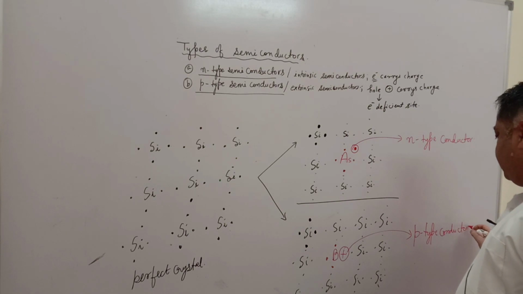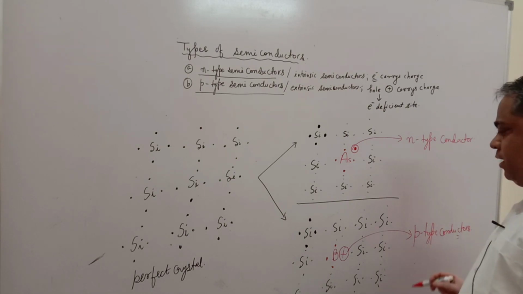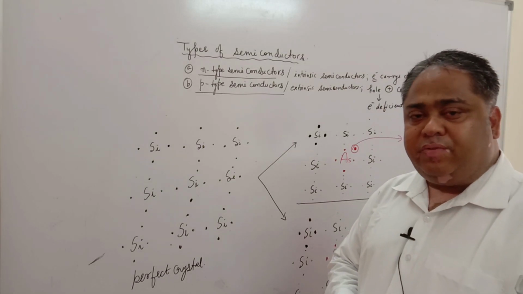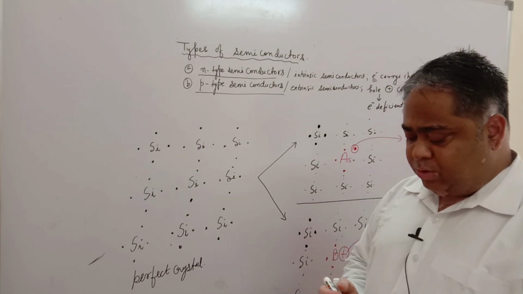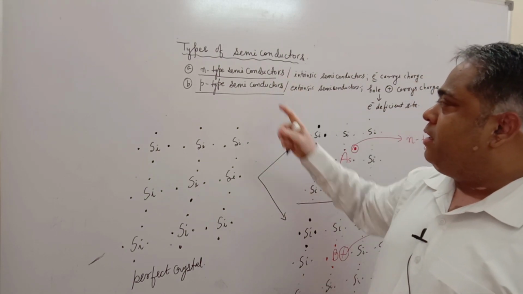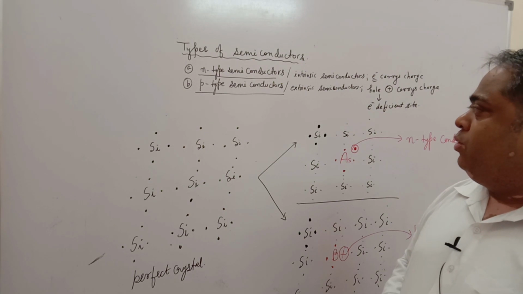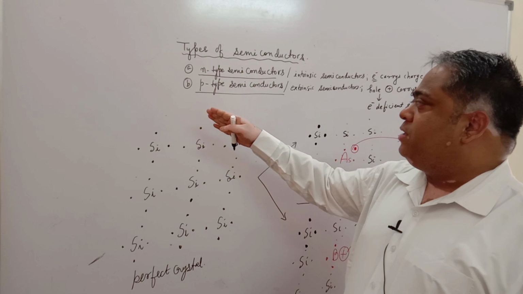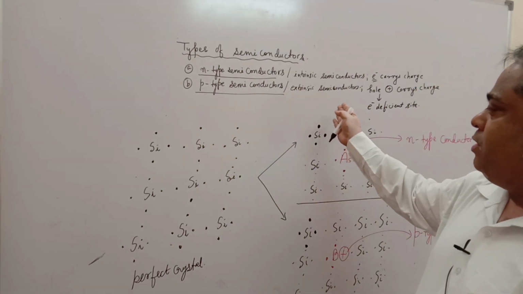Now, as we know, in the exam generally the questions are classified as easy, average and difficult questions. A very easy question can be asked like: differentiate between N-type semiconductor and P-type semiconductor. So what we can do is write that in tabular form. N-type semiconductor on one side, P-type semiconductor on the other.